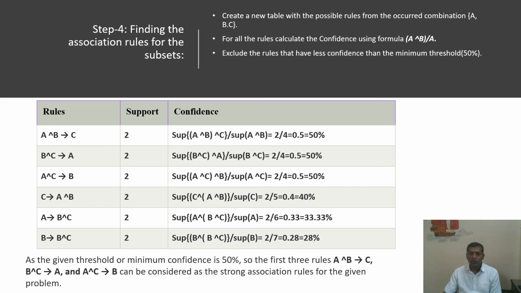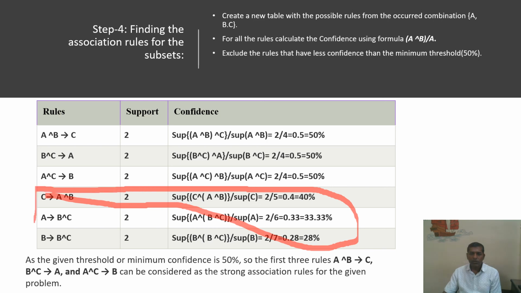So we have to remove these, because these three do not support the confidence. Whereas these three rules will allow us to generate more confidence to apply in the supermarket. If we keep these items together, definitely the sale of the supermarket will increase.